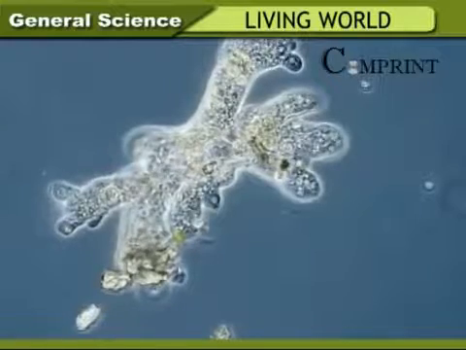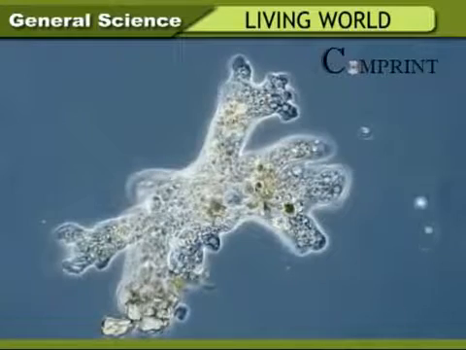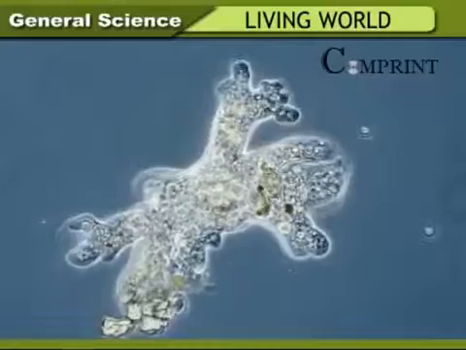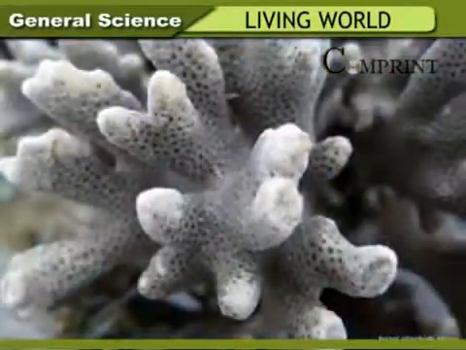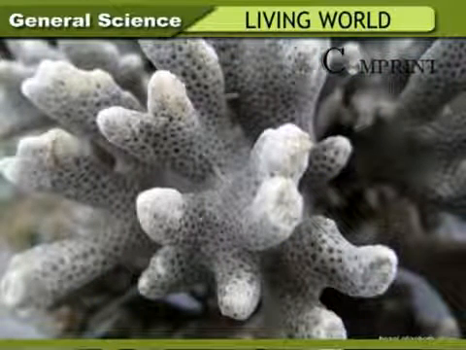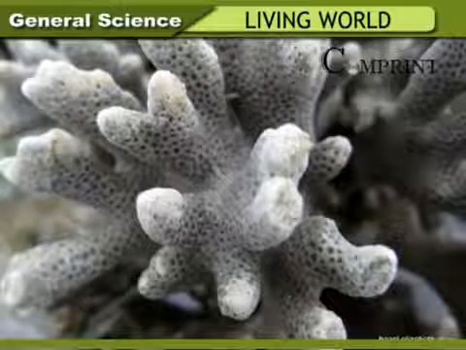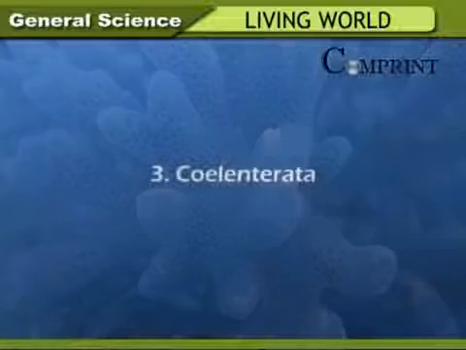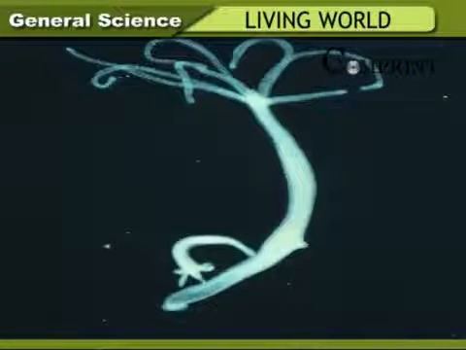These are called unicellular or single-celled organisms. They are seen only with the help of a microscope. Example: amoeba, paramecium. Porifera. These are simple multicellular organisms. Many minute pores are present on their body. They live attached to a substratum. Example: sponges.